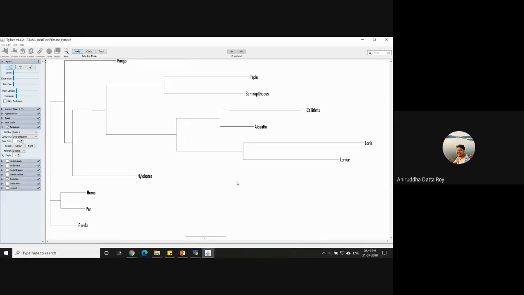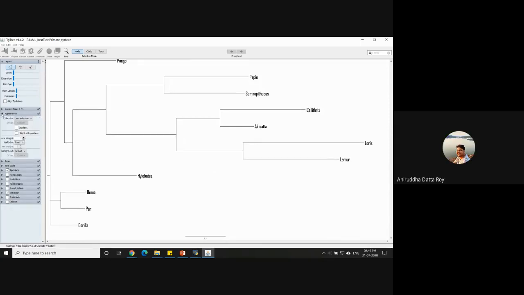Right now, remember that it has used Gorilla as the outgroup, which is wrong, right? And what I want to do is choose the branch leading to Loris and Lemur, and root the tree using the branch leading to Loris and Lemur. Roy, could you make the branches a little thicker too? Sure.